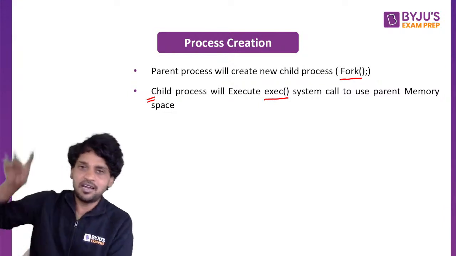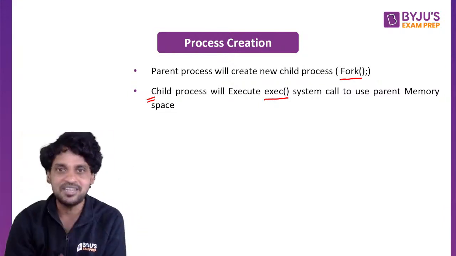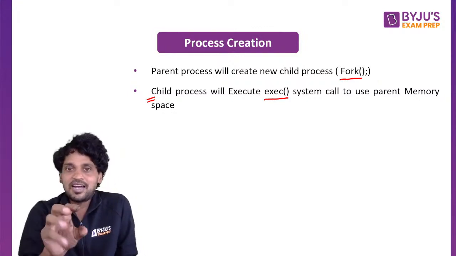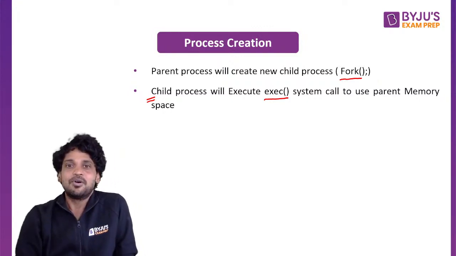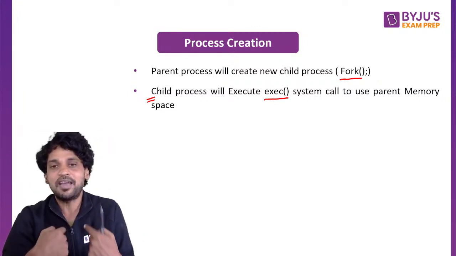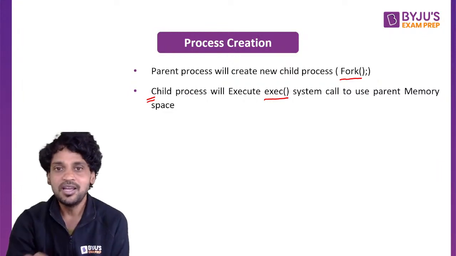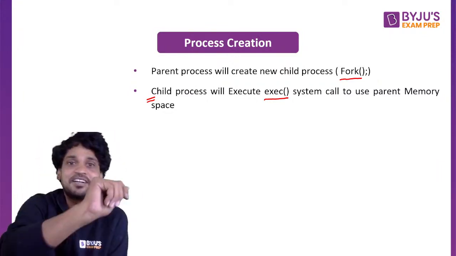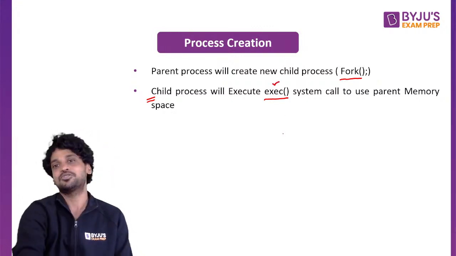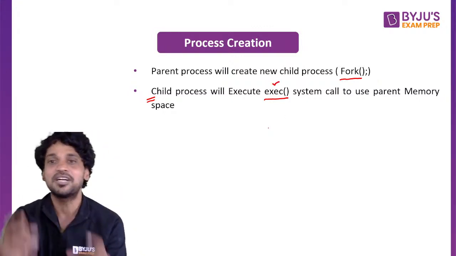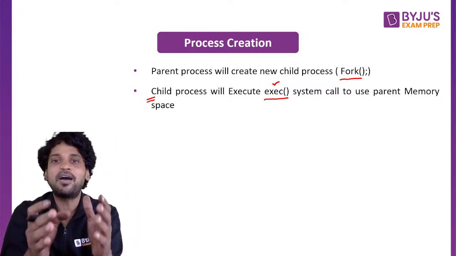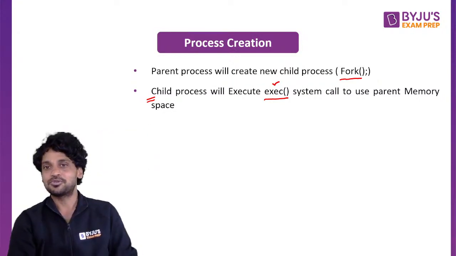I'm a parent. I have memory locations from 200 to 300 allotted to me. If I create a child, I need to show a hideout for my child. What is the hideout of the child? The child's hideout is my hideout, my parent's address space. So, in order to use its parent's address space, the child process will execute the exec system call in Linux. When the exec system call gets executed, the operating system will allow the child process to occupy its parent's address space.